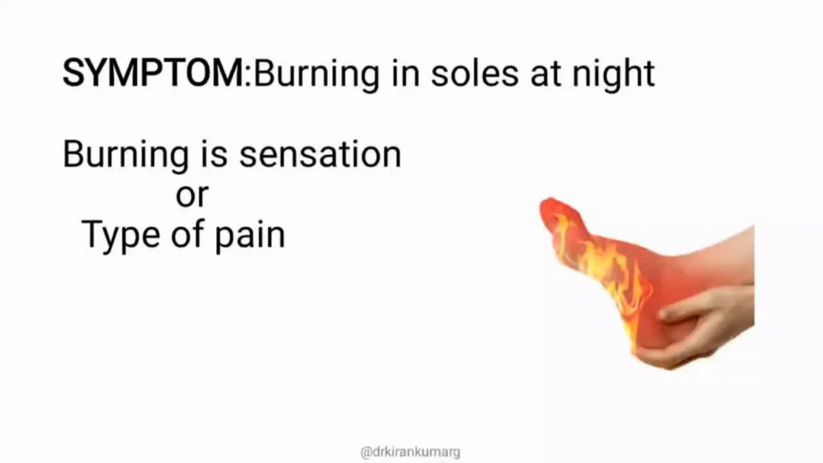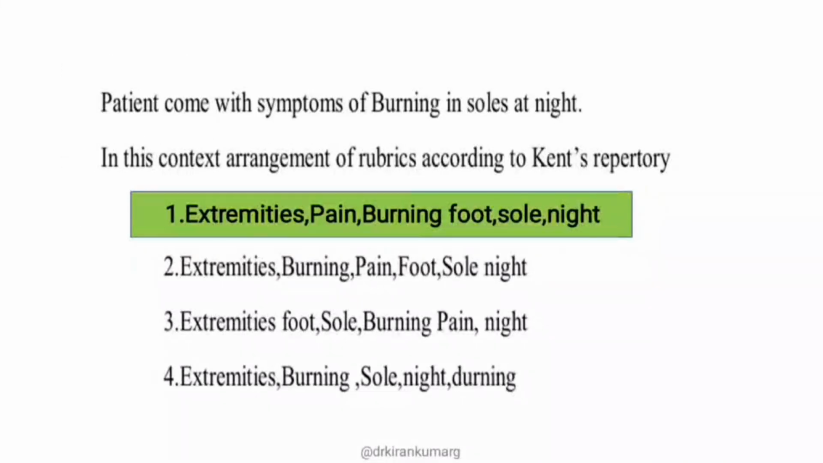The first rubric you find is in the extremities chapter, because the soles are burning. Under that you have the rubric pain, and under that the sensation burning. After that you have foot, then soles, and then the time modality. As you know, Kent's repertory is arranged on the STME pattern. Side is not given, so directly jump into time. Under time modality, morning, afternoon, evening and night sub rubrics will be there. Here the direct rubric is night. Now you need to find the right option: extremities, pain, burning, foot, sole, night.